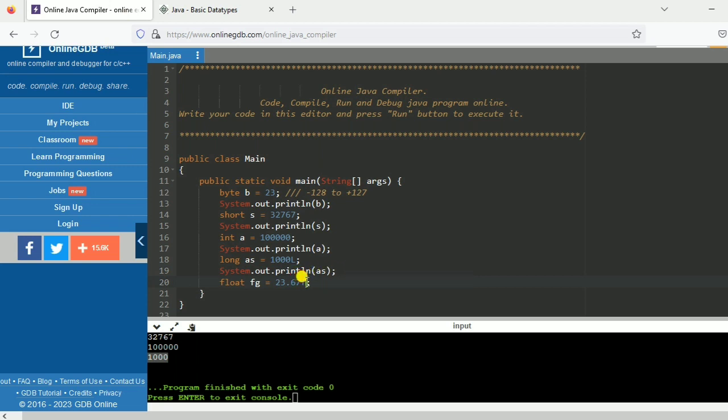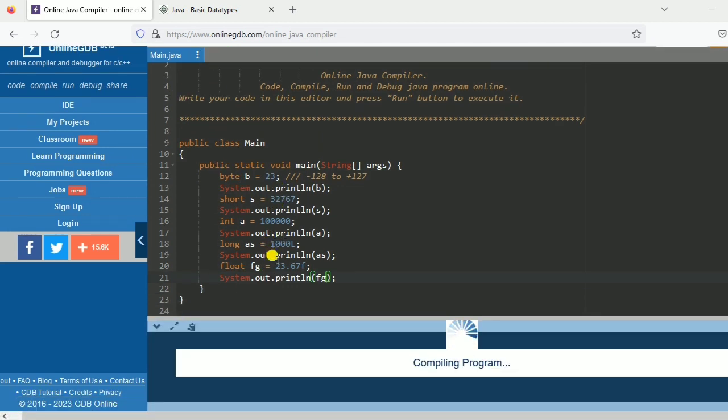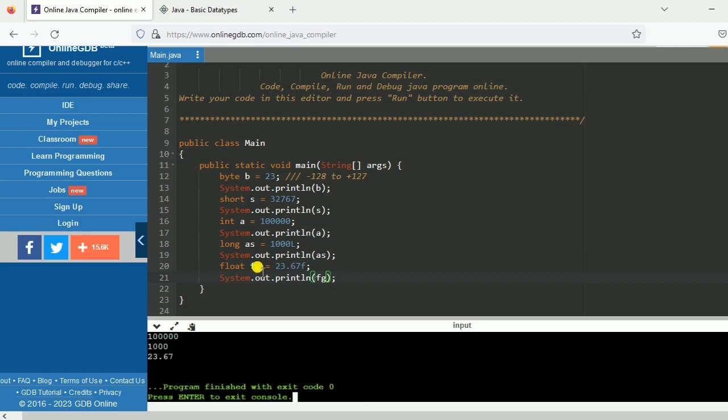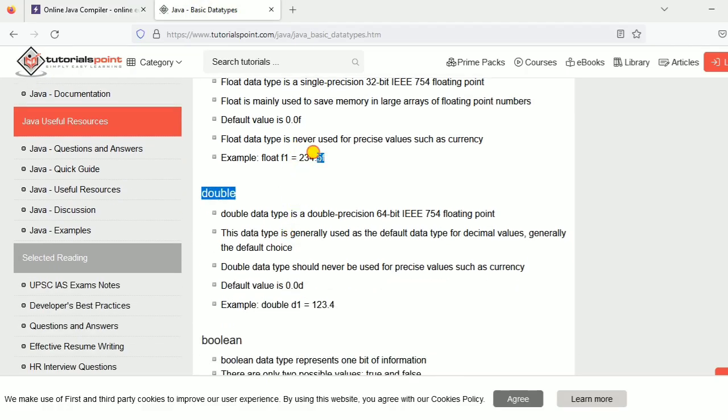In Java you have to specify small f or capital F for float. In any other language you don't have to specify small f or capital F. Like in C++, if you write float here, it's enough. You don't have to write capital F or small f here. So I will print and show you. So when we run it, you can see my program will run, and you can see this value. So this is for floating numbers, and same for decimal also.